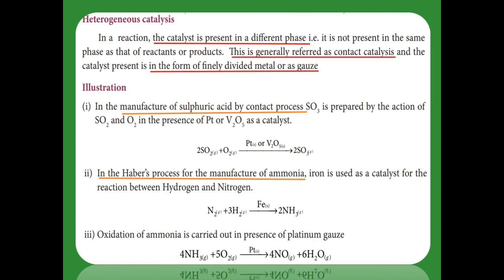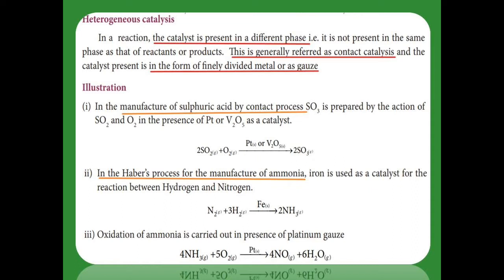The next process, the Haber process. This process is used to produce ammonia. Ammonia's formula is NH3. NH3 is gaseous, and it is produced from 1 mole of nitrogen molecule, which is in the gaseous phase, and 3 moles of hydrogen molecule, which is also in the gaseous phase, in the presence of iron, which is a solid. So here the reactant and product are in the gaseous phase, but the catalyst iron is in the solid phase, so it is a heterogeneous catalyst.